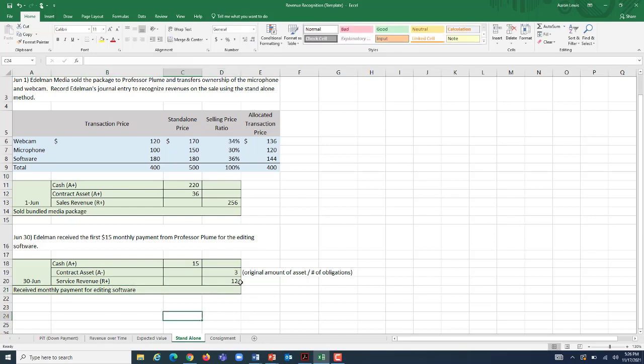So why would you do this? It's because knowing that Professor Plume could have access to the editing software was a driver in his decision to buy this package. He knew that he could get the webcam and the microphone for cheap, and the software existed. Well, if we just recognized the assigned transaction price right here, it's asking your webcam and your microphone to absorb the hit of the entirety of the discount. Doing it this way, we're also making software have to pay its portion of this. We're recognizing $12 per month for the next 12 months, so that's $144 is the allocated transaction price.